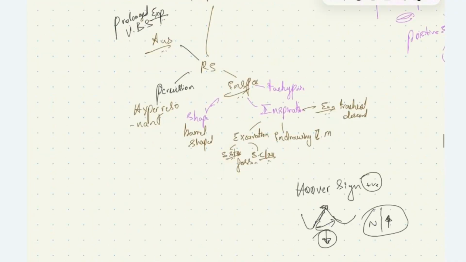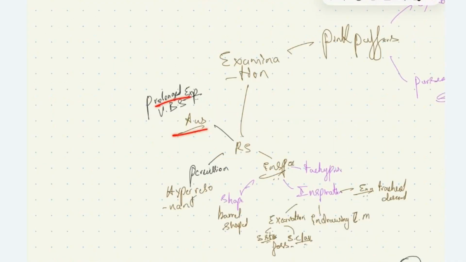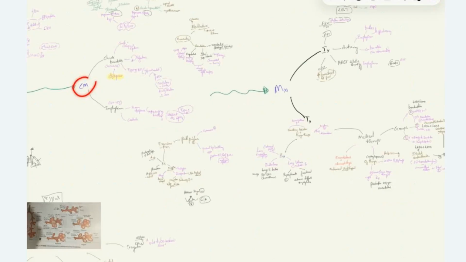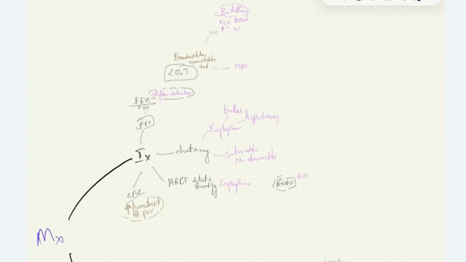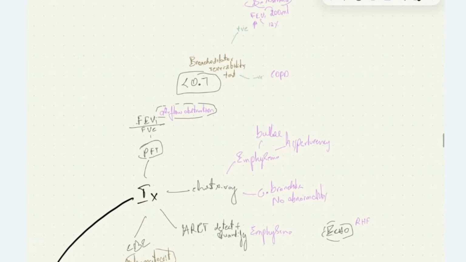On percussion, we have a hyperresonant note due to hyperinflated lung. On auscultation, we see vesicular breath sounds with prolonged expiration. These are the clinical manifestations seen in chronic bronchitis and emphysema. Then we'll see the investigation findings of this condition, COPD. The pulmonary function test is the most important test that we perform in these patients.